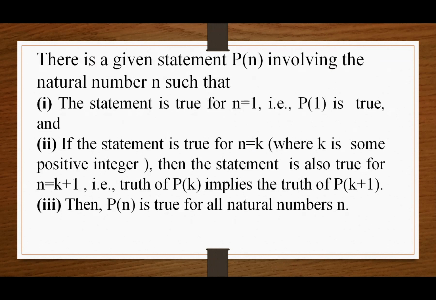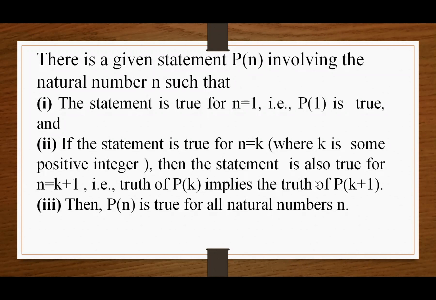There is a given statement P(n) involving the natural number n such that, first, the statement is true for n equal to 1, that is P(1) is true; and second, the statement is true for n equal to k, where k is some positive integer. Then the statement is also true for n equal to k plus 1, that is, the truth of P(k) implies the truth of P(k+1).